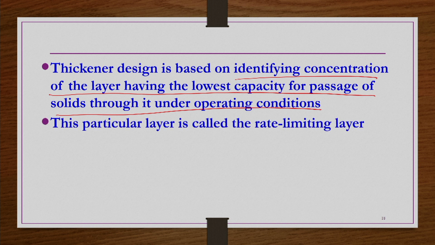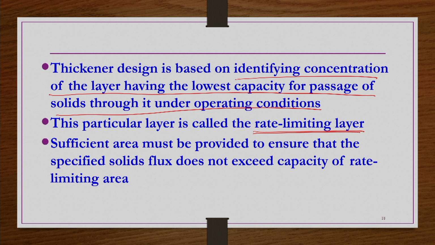This particular layer is called a kind of rate limiting layer, right. Sufficient area must be provided to ensure that the specified solid flux does not exceed the capacity of the rate limiting layer. If solid flux exceeds the capacity of this rate limiting layer, then obviously the particles will enter the upper layer and gradually they will appear in the overflow, right.